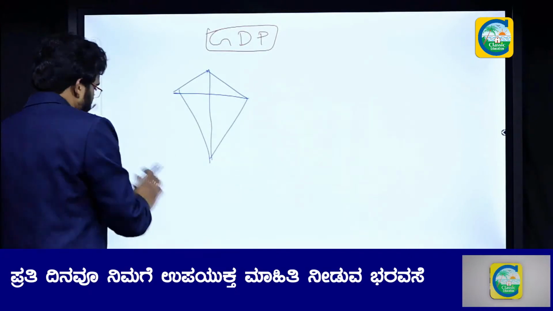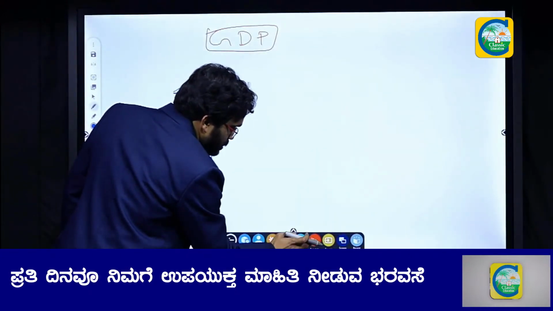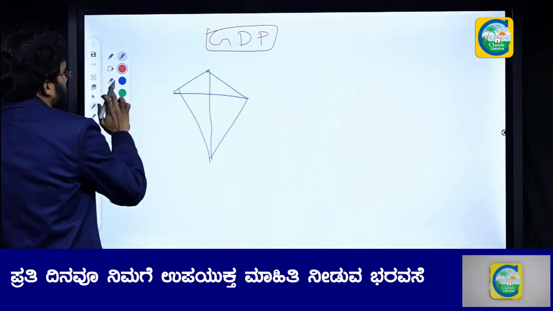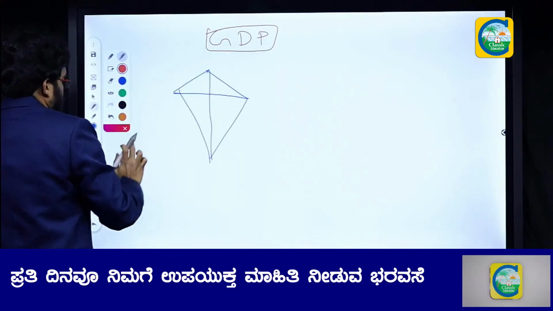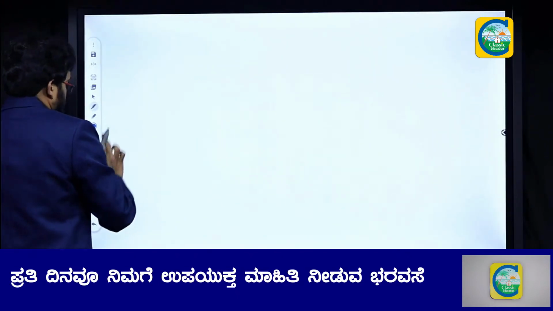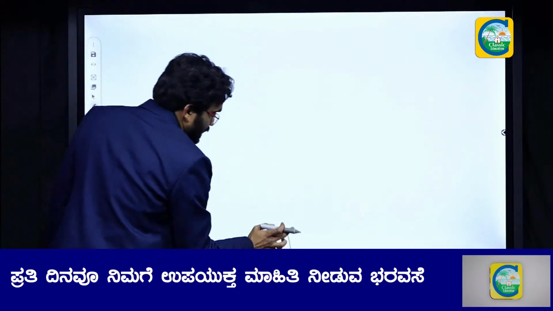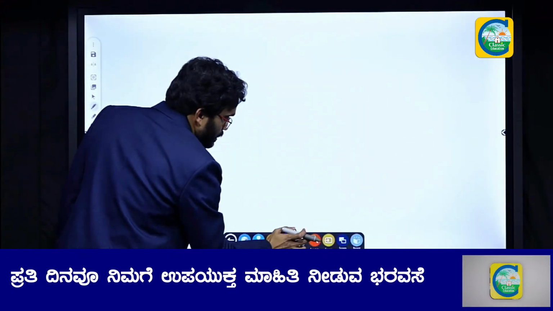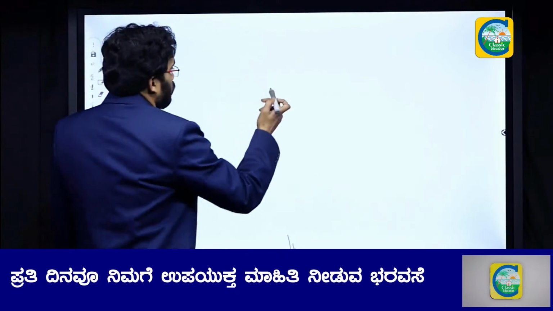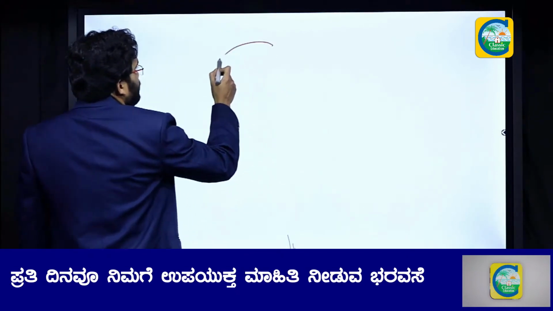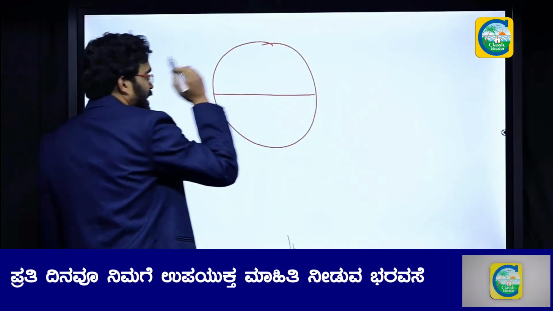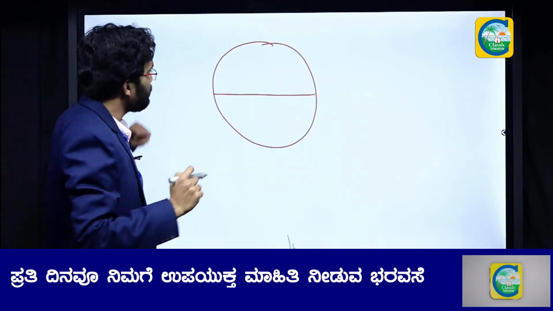Let us take a better example for GDP and let us understand what is GDP once again. So let us consider this to be India.